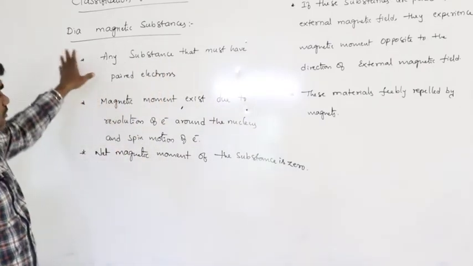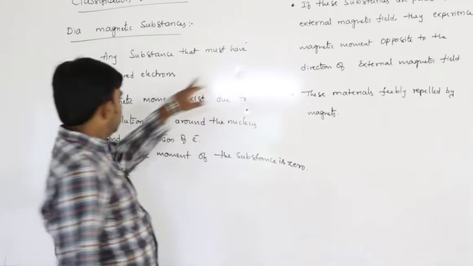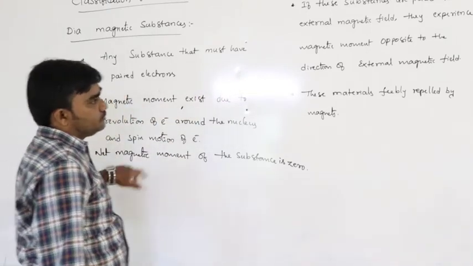So these are the properties of these diamagnetic substances. These are the important points regarding this.